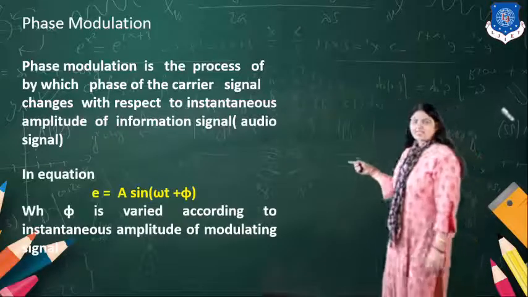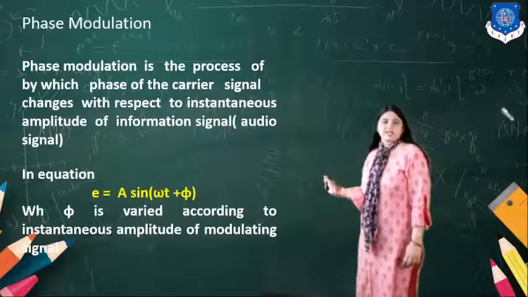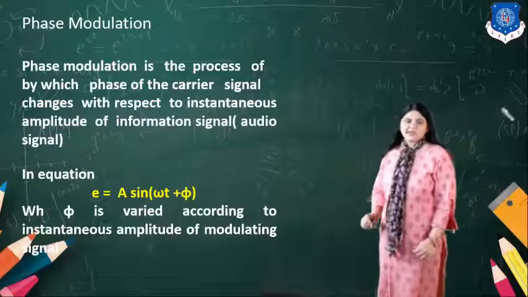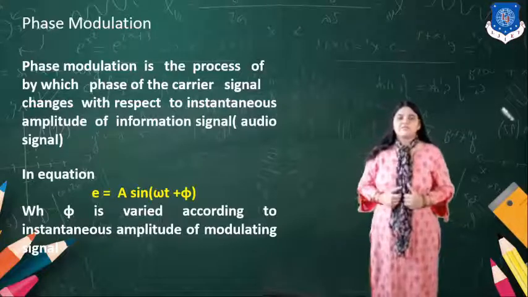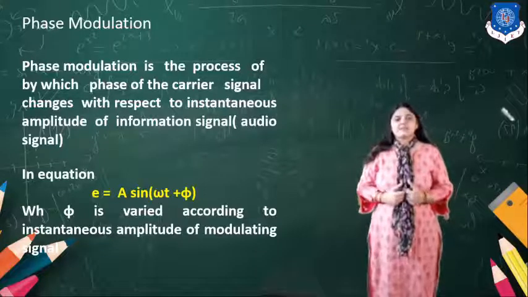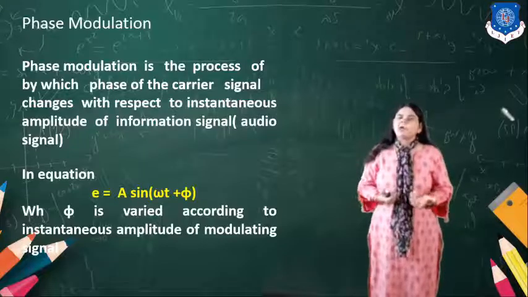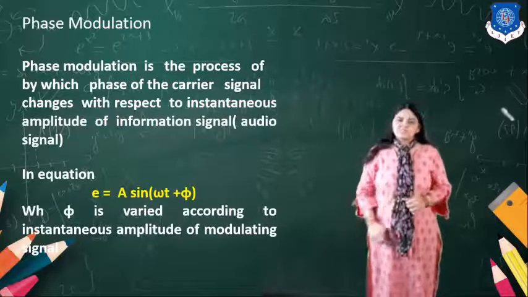Here we can see the equation: E = A sin(ωt + φ). Omega is the angular frequency and phi is the phase angle. This phase angle can vary according to the instantaneous amplitude of the modulating signal.